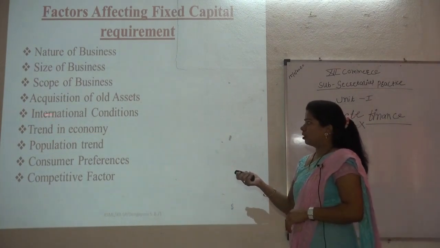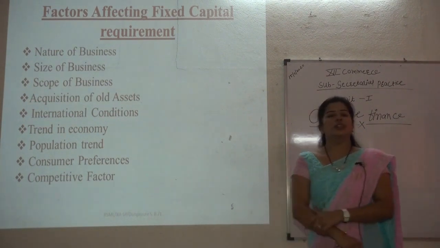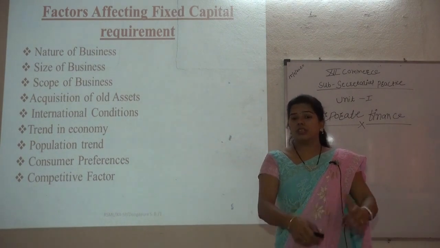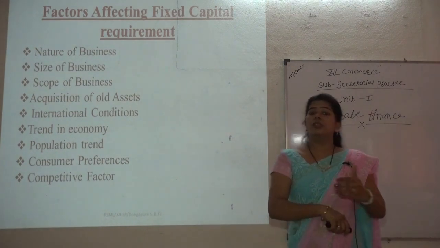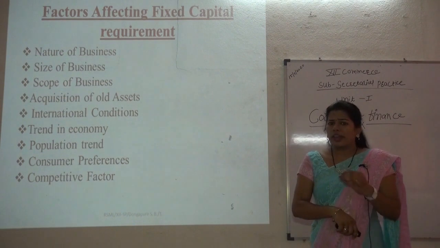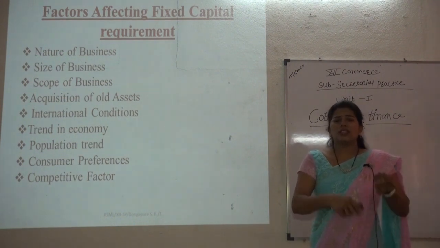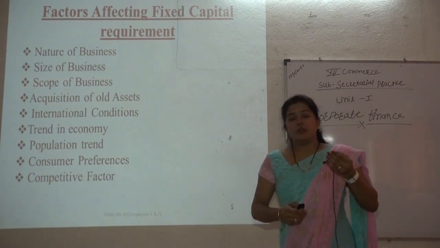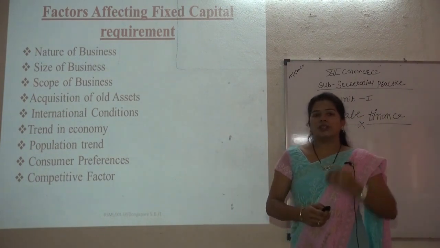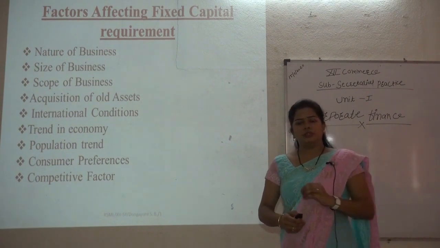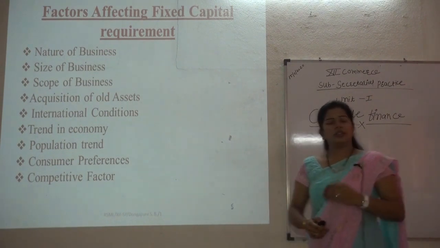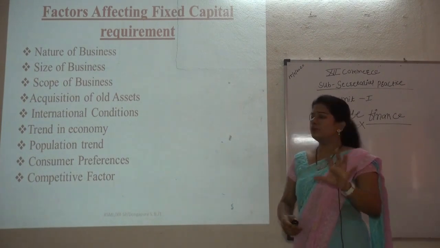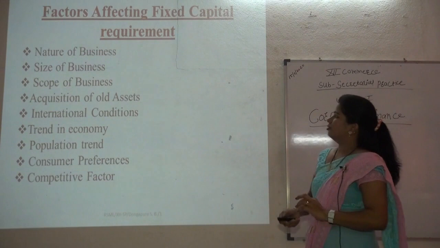Next is the international conditions. Today we are facing the severe problem of COVID-19, so everyone is maintaining social distancing. Why are these conditions created? These are one kind of risk, so that is why we have to maintain fixed capital. Suppose market conditions are very good, international conditions are good, that time we need fixed capital. So, these are some of the problems through which we have to maintain the fixed capital.